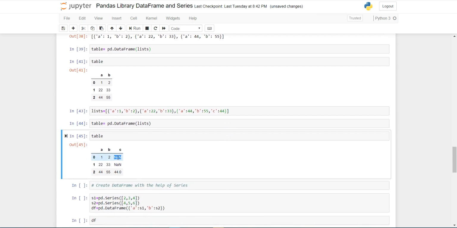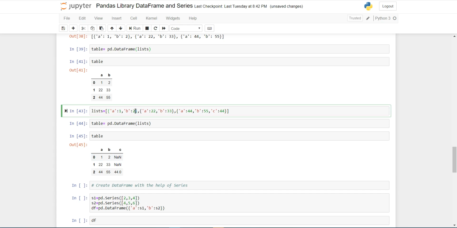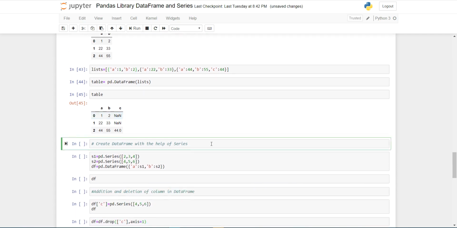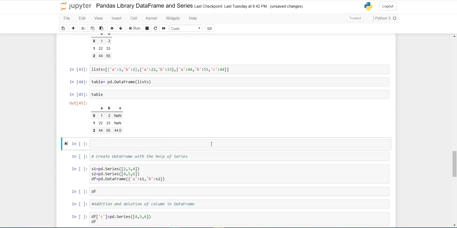So this is showing NaN because I haven't passed any value in column C. At the first row I haven't passed any value in column C, so it is showing NaN. NaN stands for null.